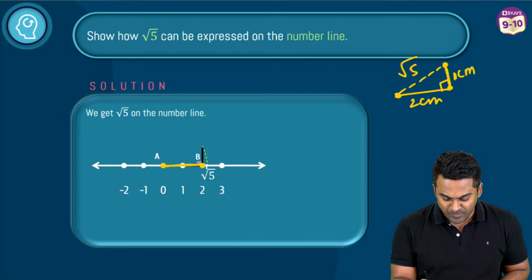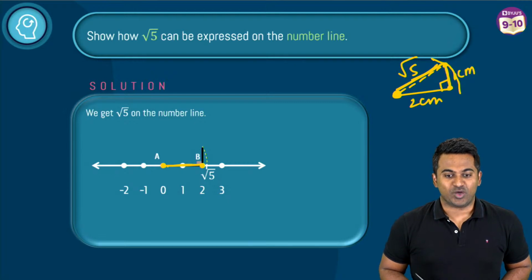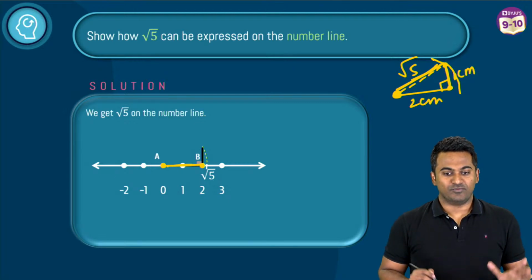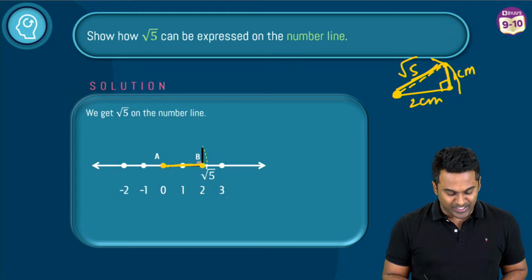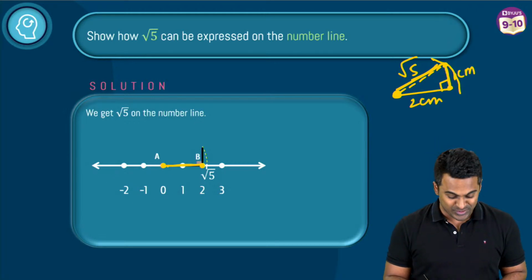Now keep the pointy edge of the compass at this point, measure this length here, and then draw an arc. And that's it. You are going to get your root 5. Very good. Well done. I believe we are ready to move on to the next question, because trust me, there are plenty of shortcuts coming your way for some kinds of questions.